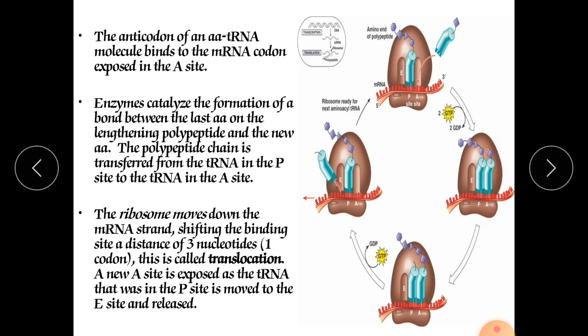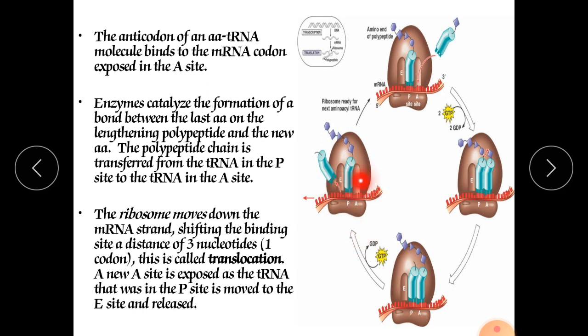After binding, the bond between the amino acid and the earlier transfer RNA will break. Deacetylation will occur, releasing that amino acid, and the new charged amino acid transfer RNA will take that amino acid from the earlier transfer RNA and produce the chain. After that, again there is consumption of 2 GTP.